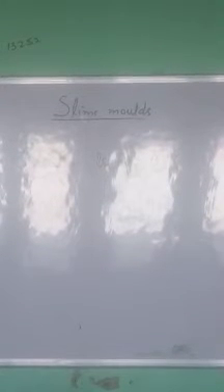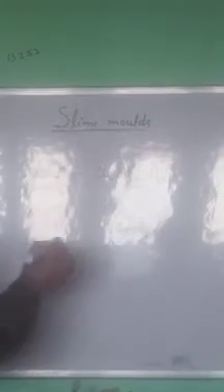Number two, ciliated protozoans. For these ciliated protozoans, we can quote the example of paramecium here. These have cilia on their body surface.